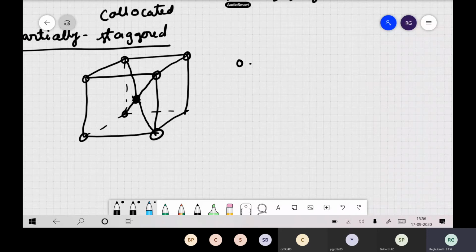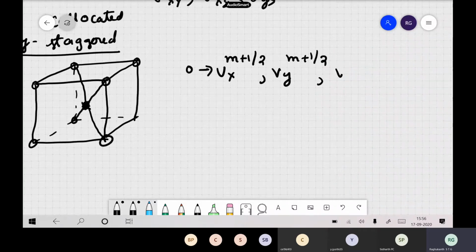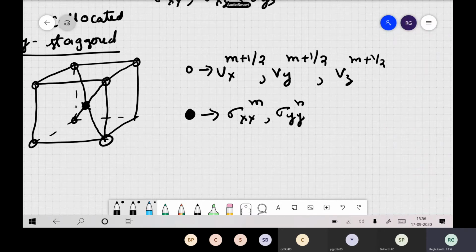At the open circles we define velocities vx at m plus 1 by 2, vy at m plus 1 by 2, and vz at m plus 1 by 2. Now at the closed filled circle we define the stresses: sigma yy of m, sigma zz of m, and the shear stresses are also defined at this place.